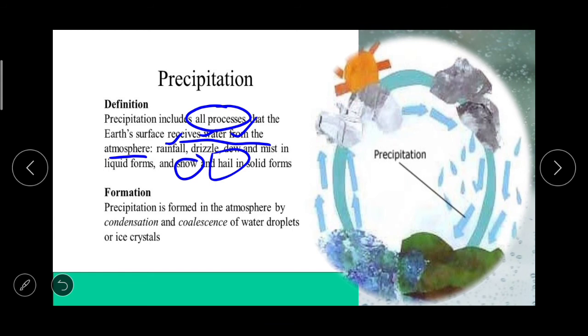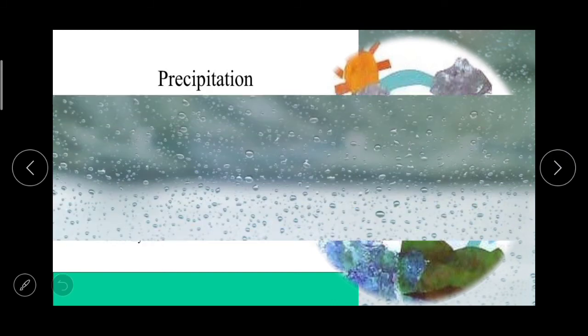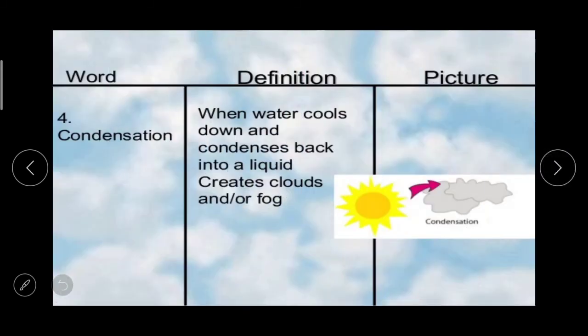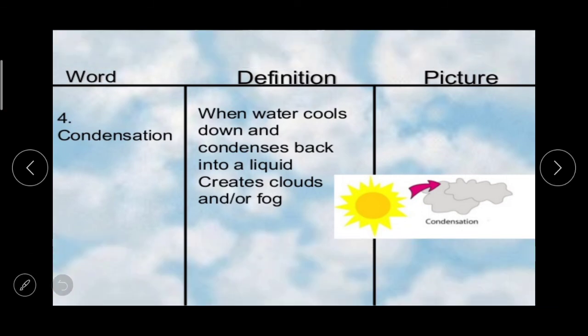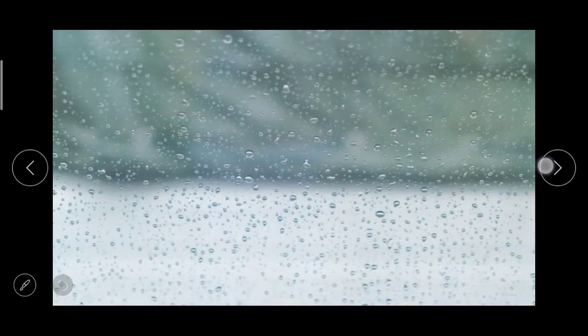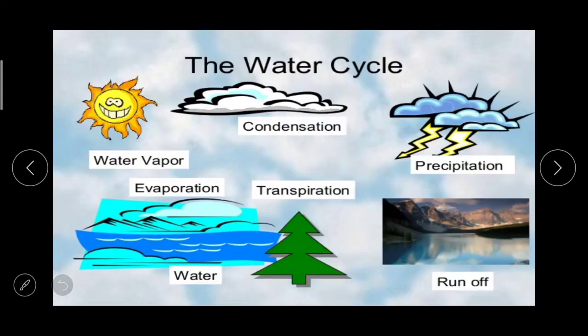Precipitation is formed in the atmosphere by condensation and coalescence of water droplets or ice crystals. Condensation, when water cools down and condenses back into a liquid, creates clouds or fog. In the water cycle, which you have already learnt, there is evaporation, then water vapor, then condensation and then precipitation.